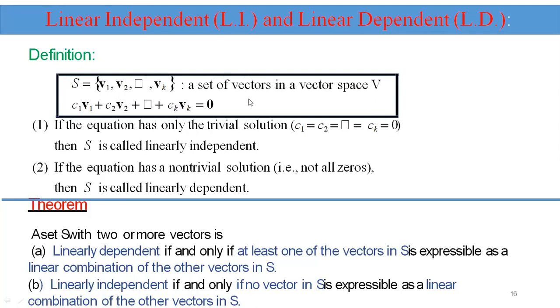Set of vectors forms a linear combination equation. If the equation has only the trivial solution, that means all constants are zero, then S is called linearly independent. If the equation has a non-trivial solution, not all zero, then S is called linearly dependent.